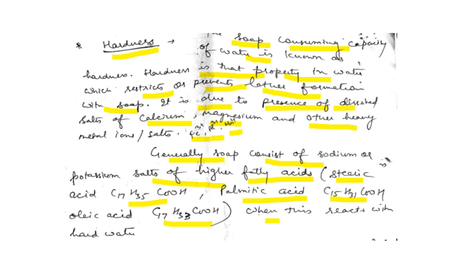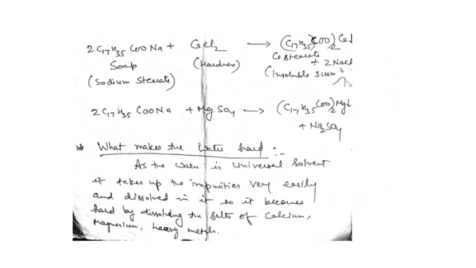When we see the reaction of the hard water with the soap, we find this. If we are using the hard water and we are washing our clothes using soap, what happens?